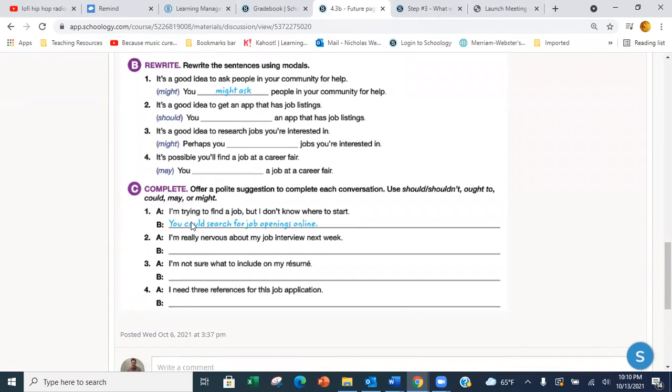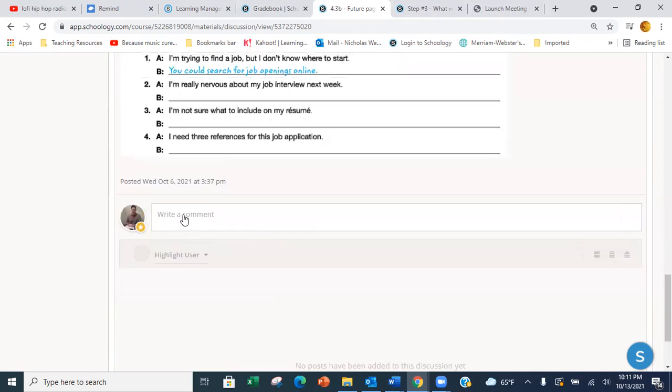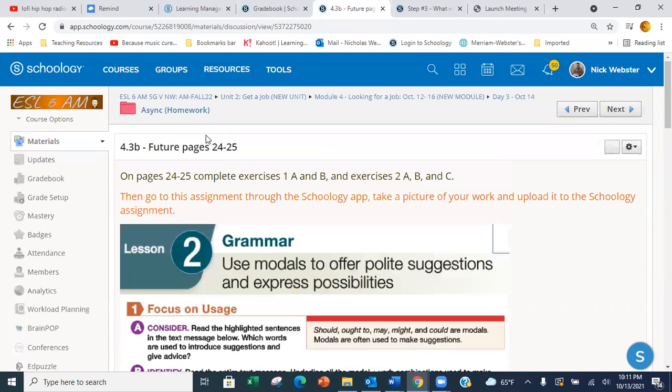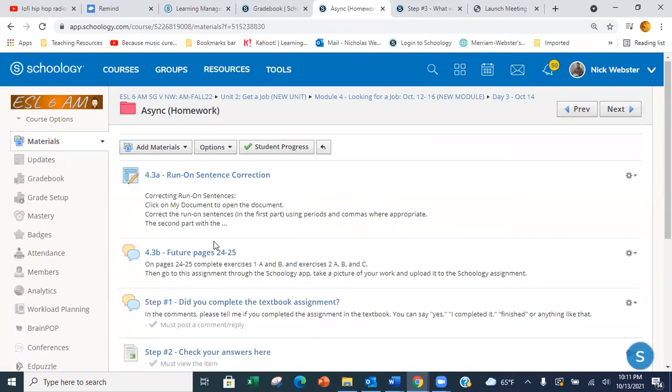And then you will answer these questions. You'll offer polite suggestions for each sentence using a modal for polite language, and write your answers on your paper. You don't have to write them here.